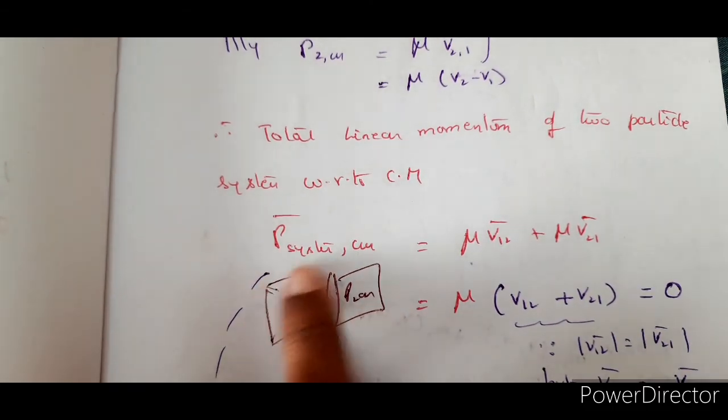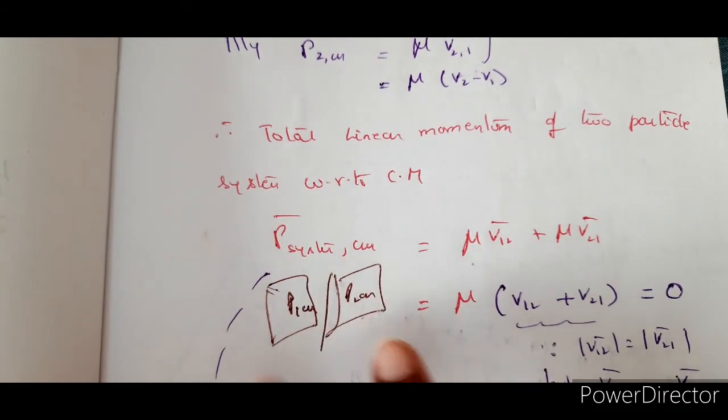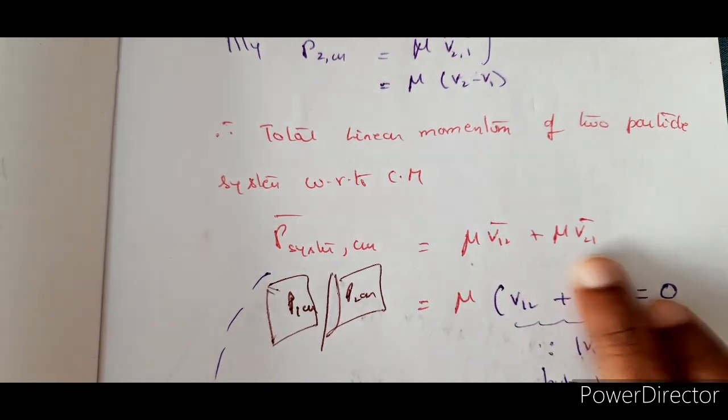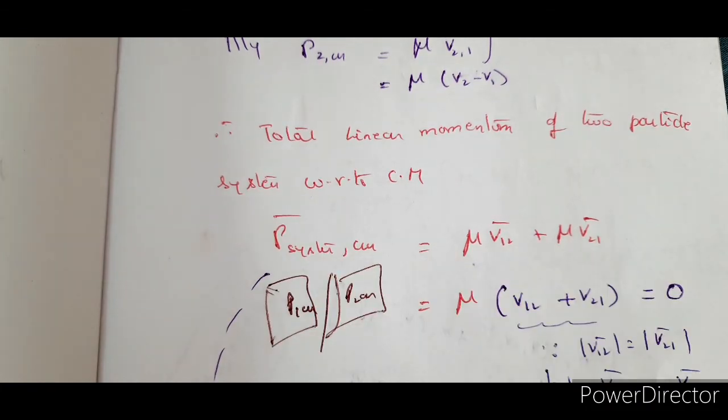Now we are going to take the total system. So the sum of the momenta gives you the momentum of the complete system with respect to the center of mass, which is the reference point here.